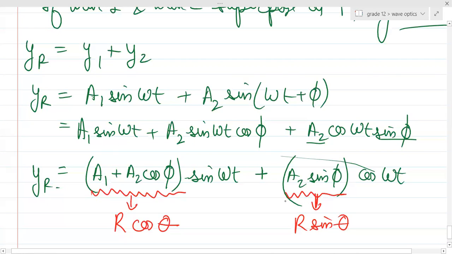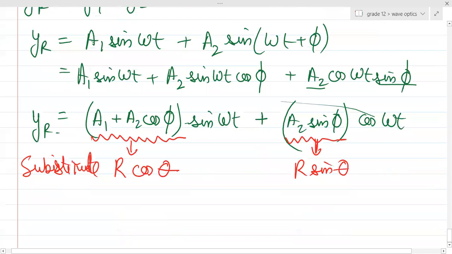Sir, why do you want to do that? You'll get to know the reason very soon. So substitute basically what? A1 plus A2 cos phi as R cos theta and A2 sin phi as R sin theta. Where what is theta, what is R, we'll get to know soon. So can I write from here y_R will be equal to R common in both of them.